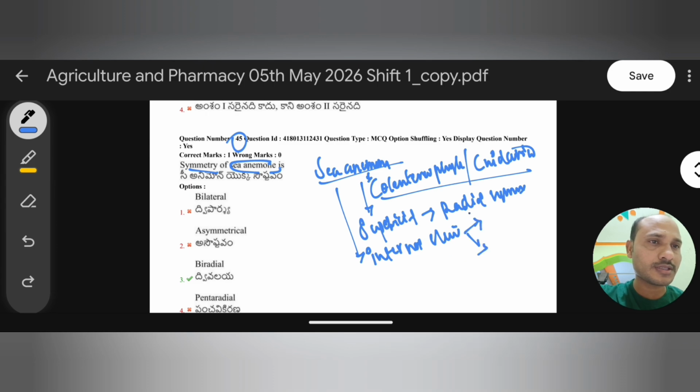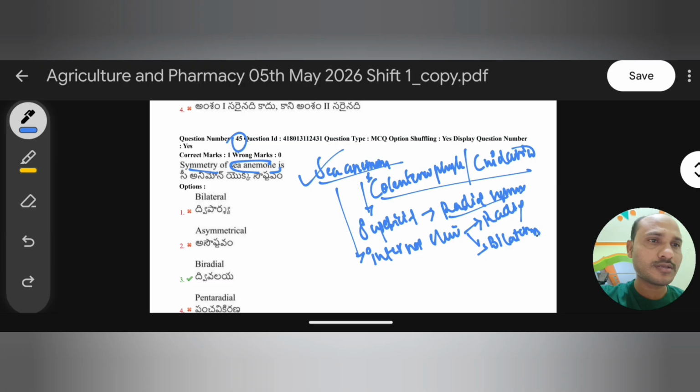But internally, sea anemones show both. Just now we discussed that in Ctenophora we also see biradial symmetry. In Cnidaria, Coelenterata, only one organism, the sea anemone, does this. Coelenterata generally show radial symmetry superficially, but internally the sea anemone shows radial symmetry and also bilateral symmetry.